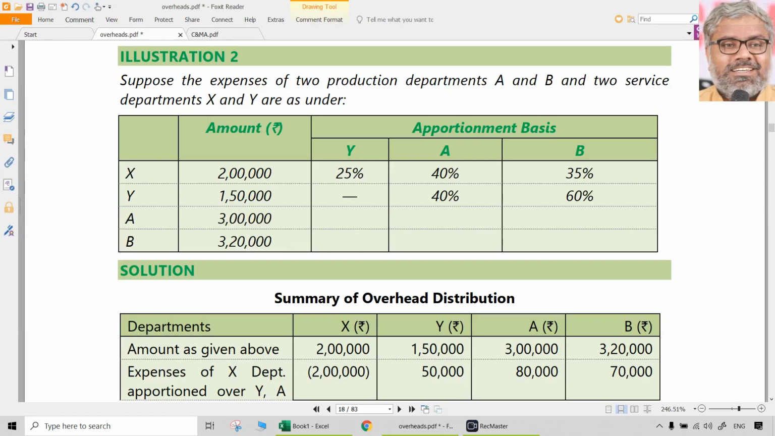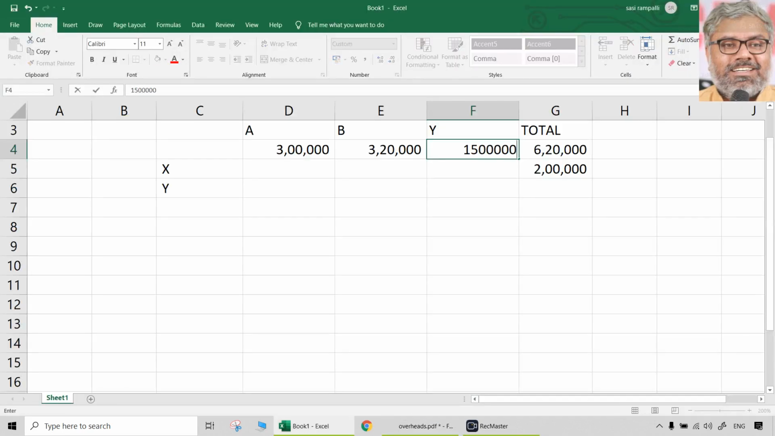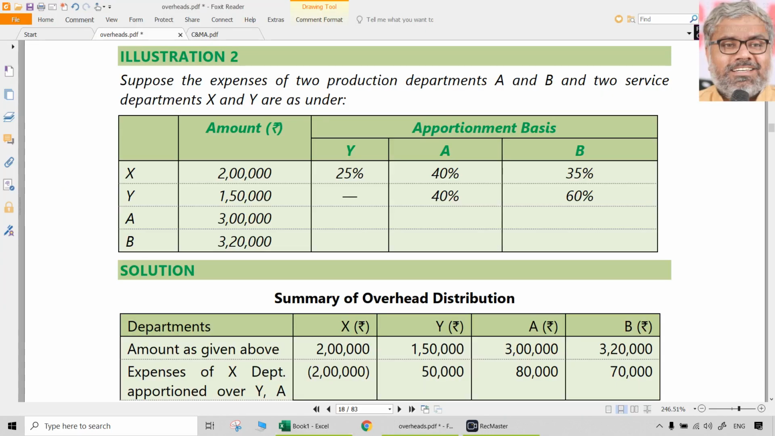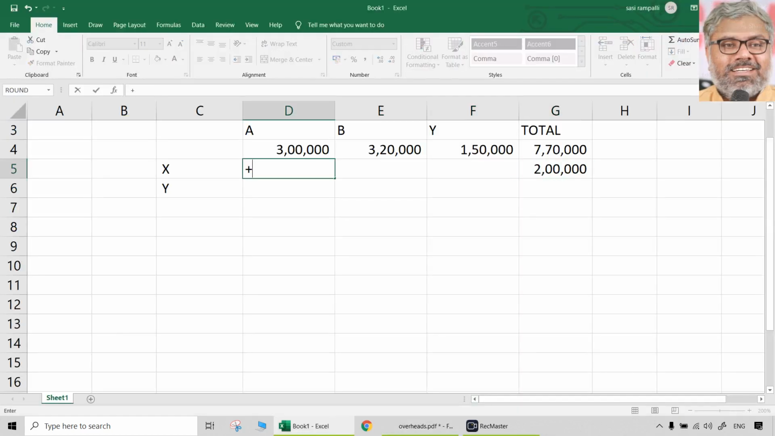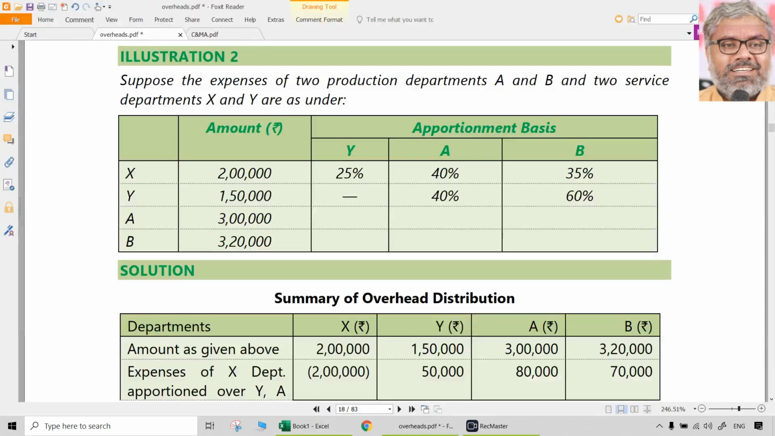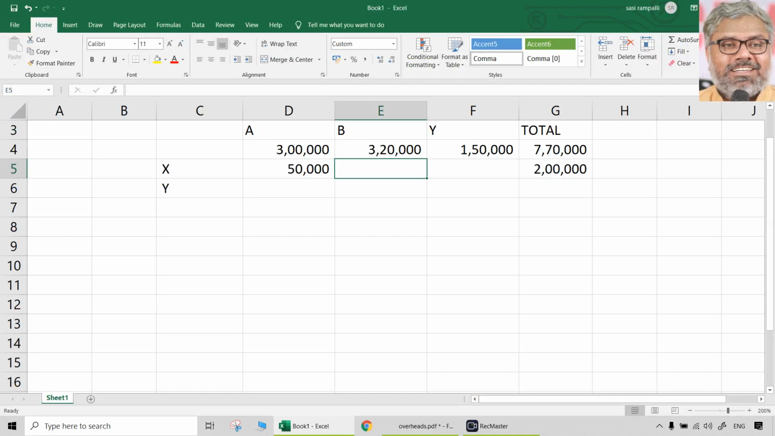Actually, Y also has an original cost of how much? 1,50,000. That can be taken here. That is the original cost. But X, department X, which is a service department, that cost has to be apportioned to Y also, A also, B also. So, 25%, 40%, 35%.